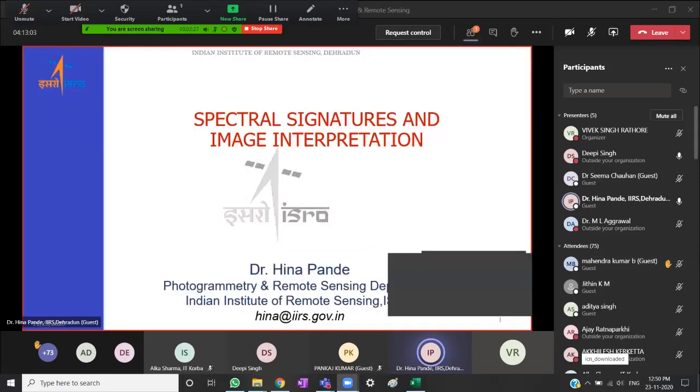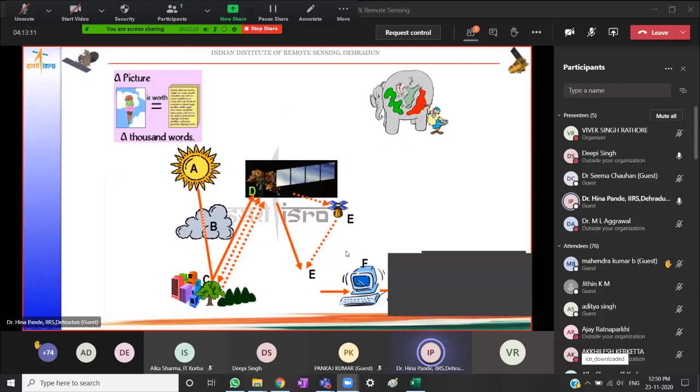Now, pictures and image interpretation. I will begin with the basic concepts of remote sensing. In the morning session, you were given an overview of the physical process of remote sensing. Remote sensing, as the name suggests, is a technique or a scientific method of taking measurements without actually being in contact with the objects, being at a distance and still being able to take measurements about the object.